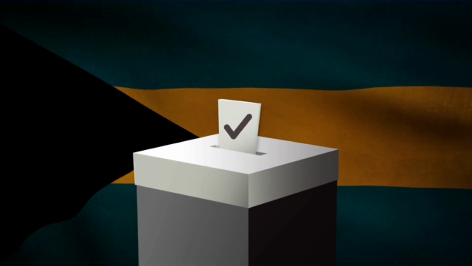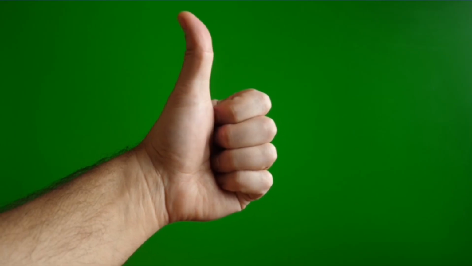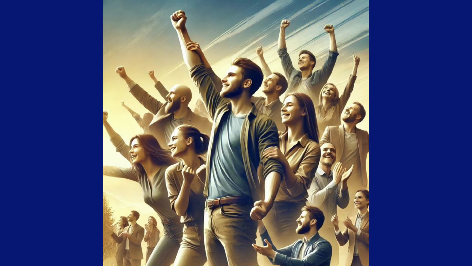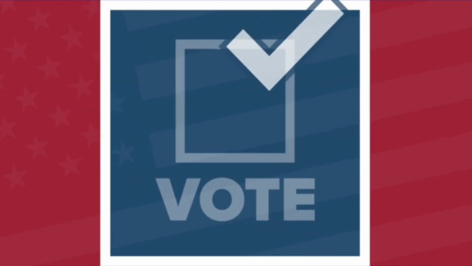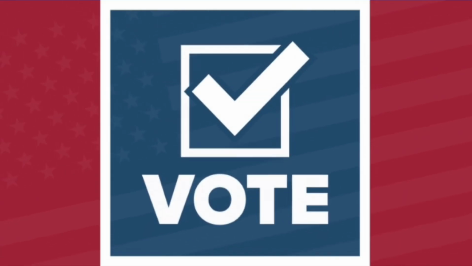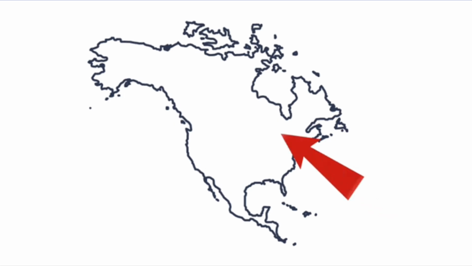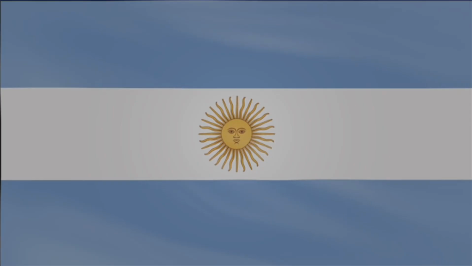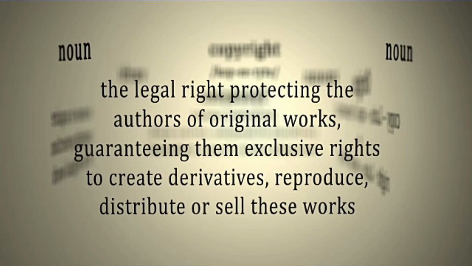Today, we're diving into one of the most powerful ideas that shapes our world, democracy. Have you ever wondered, who makes the rules in a country? Why do we vote? What gives people the power to choose leaders? Well, all of this is a part of what we call democratic politics, a system where the people have the power. In this video, we'll break it down in the simplest way, with real-life examples, clear concepts, and fun visuals.